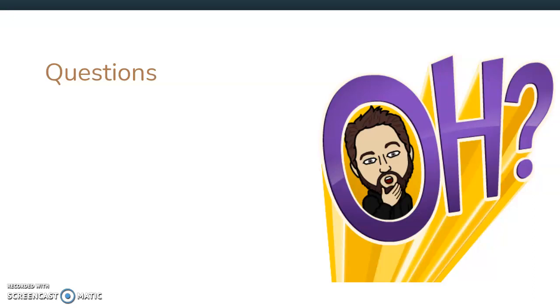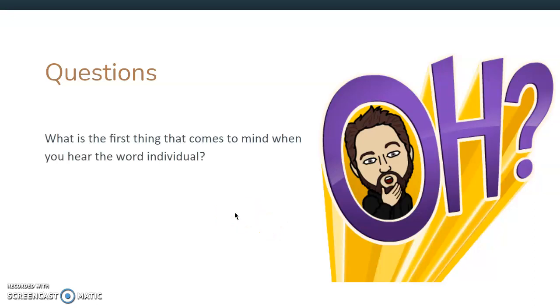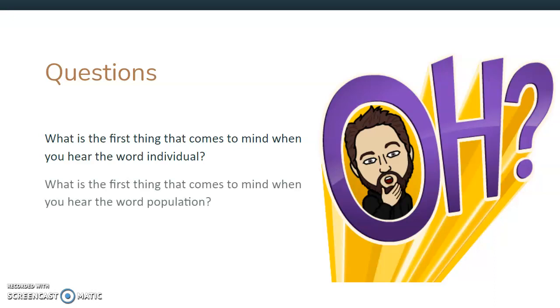So our questions to get us started thinking about this kind of stuff is, what is the first word that comes to mind when we hear the word individual? So we're going to be talking about individuals today. What's the first thing that comes to mind? Have you guys heard this word before? Does it sound familiar?